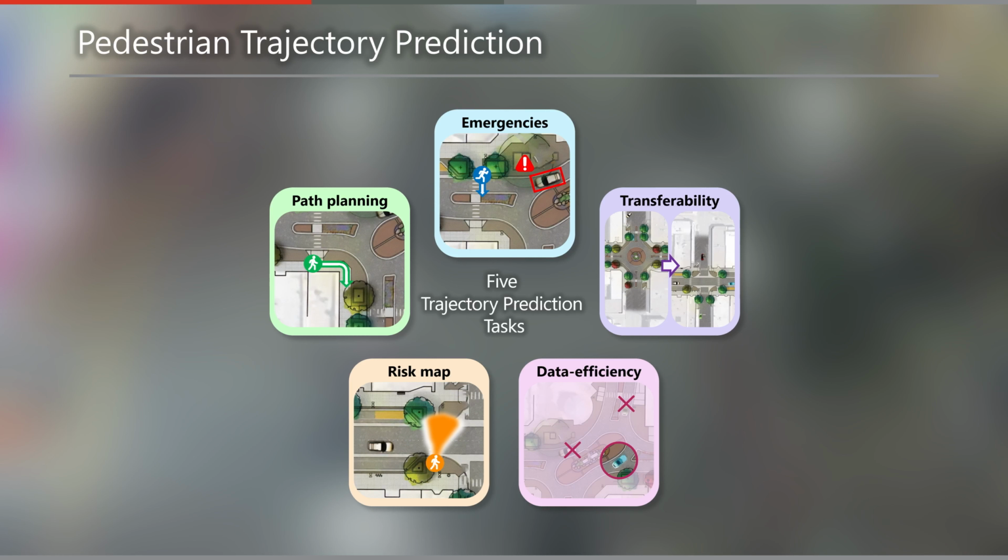Second, the deterministic prediction task identifies the most probable path a pedestrian will ultimately choose. Third, the momentary observation task rapidly predicts future movements from just 2 frames, which is useful in emergency situations where the pedestrian appears suddenly. Fourth, the domain adaptation task evaluates performance in another location to measure transferability after training in one location. Last, the few-shot learning task adjusts the model's data efficiency by evaluating its performance with limited training data.